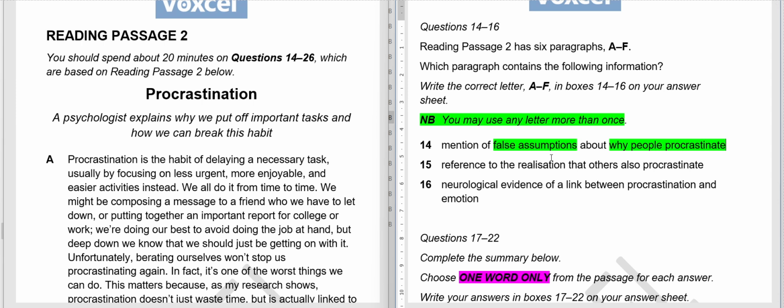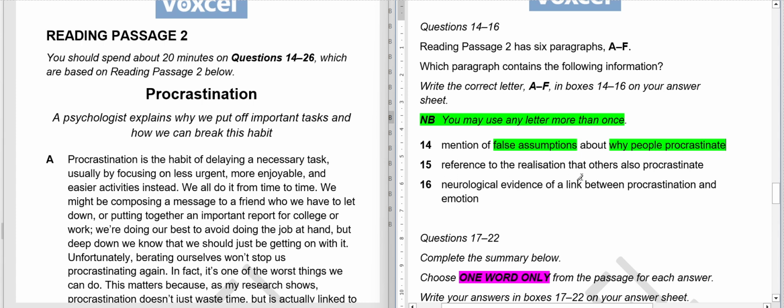People believe so, but scientifically or maybe other, because it is a psychologist that is explaining something, so it may be backed by science. So basically, maybe it is not backed by science, but it is just common belief of people. So wherever there is mention of such kind of information, we will write that paragraph in front of it. 15th,